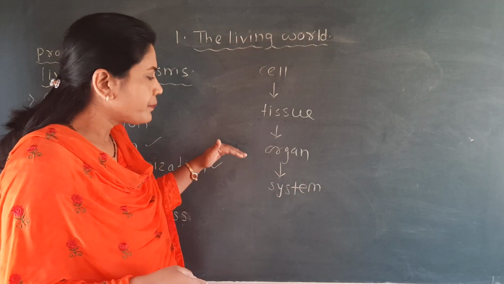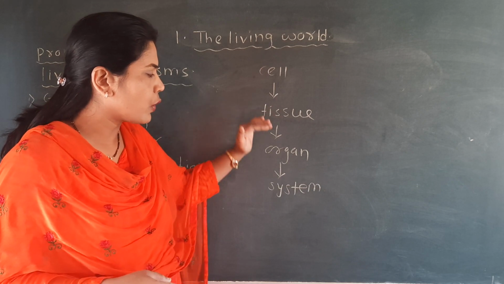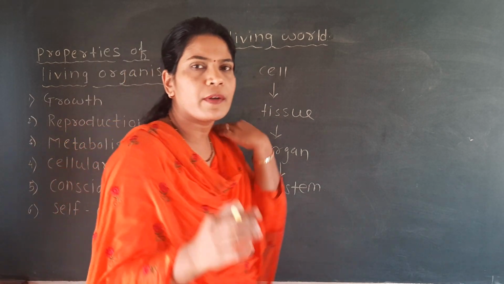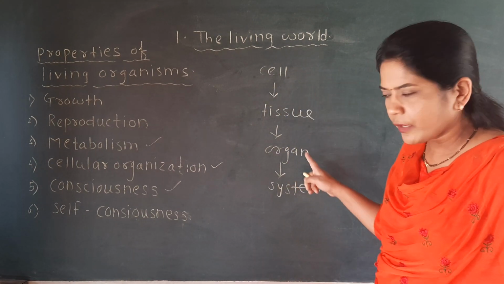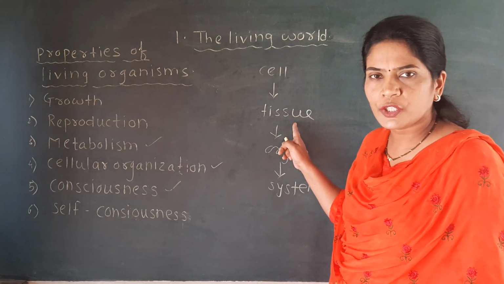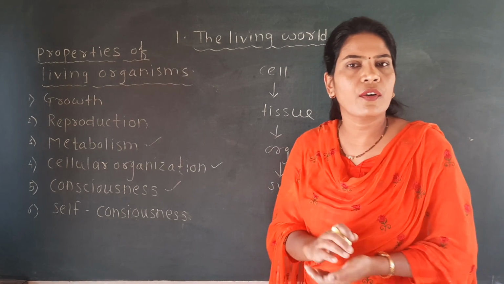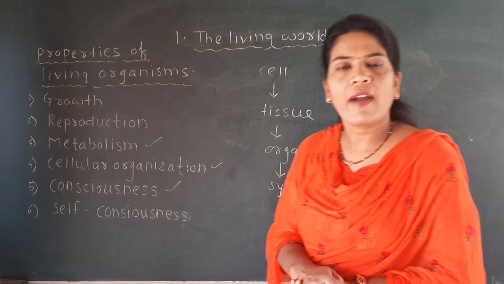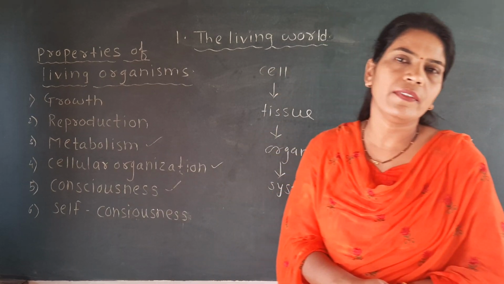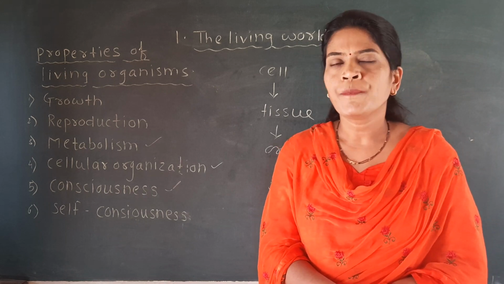That means the complexity is from the cell to tissue, tissue to organ, and organ to system. The properties which are present in the tissues are not found in the cell. Properties which are present in the organ are not found in the tissue. Properties which are present in the system you will not find in the organ. That means this is the interacting system which you will find in the body of the living organism, which we have already seen in the first lecture of our biology.